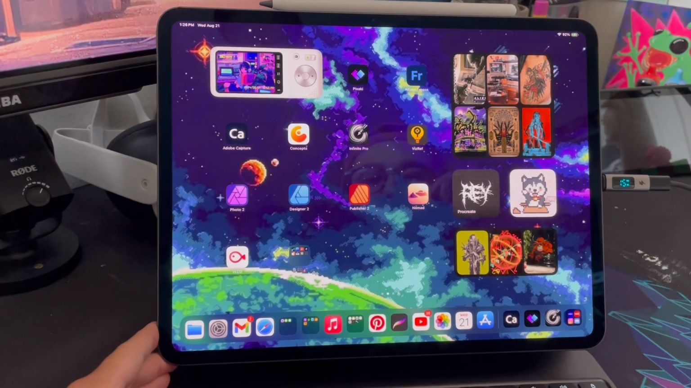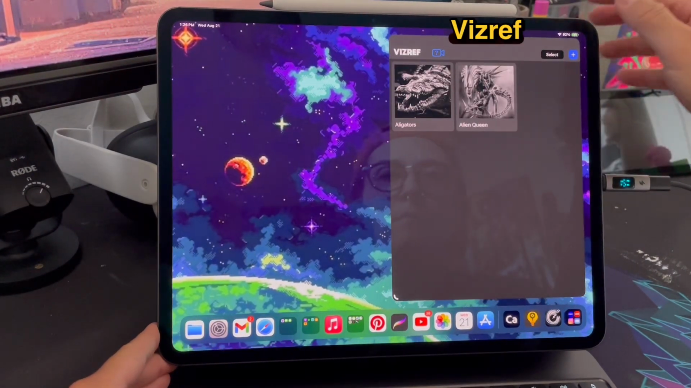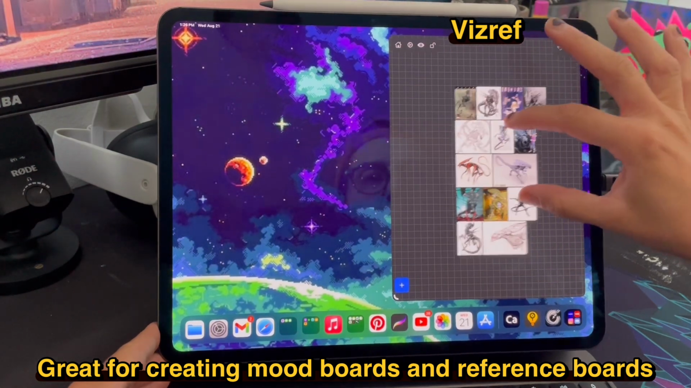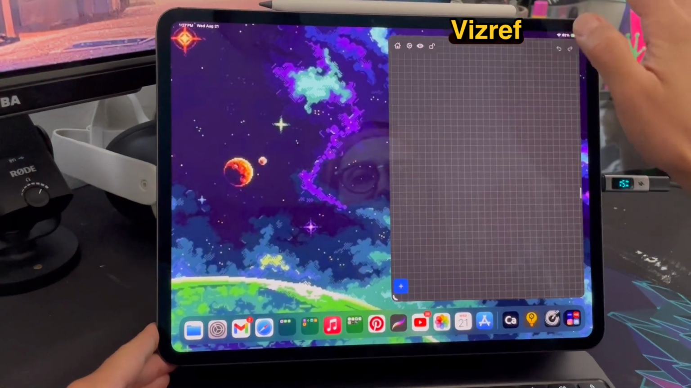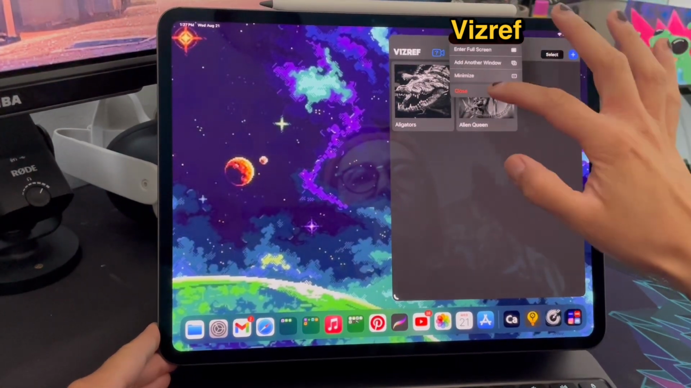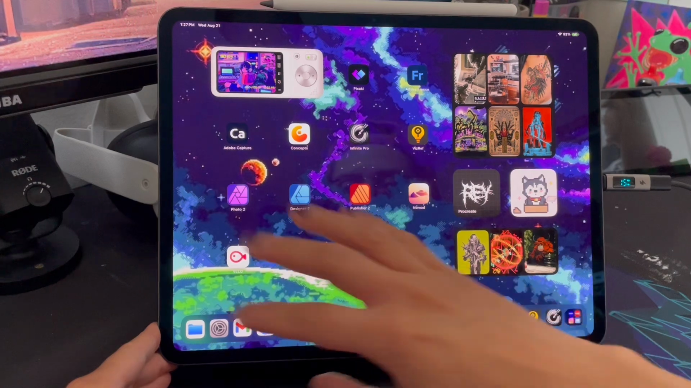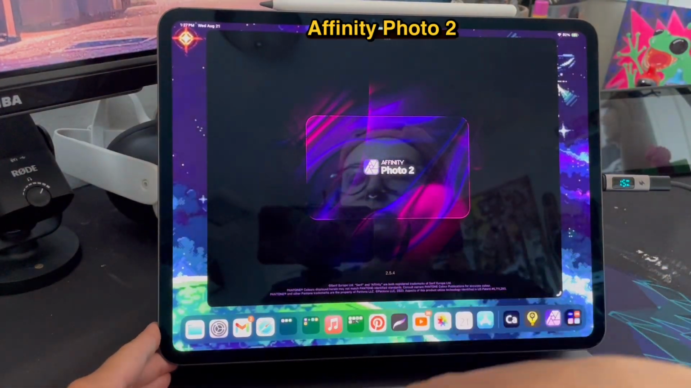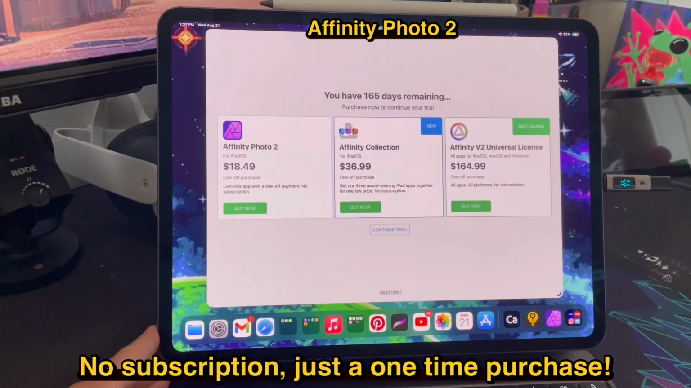But as you can see, my background is chaotic. Everything is chaotic, and I don't know, I guess I like that. Here's VizRef. I use this a lot for collecting images for drawing references. It really comes in handy. Affinity Photo. Don't use it a whole lot.